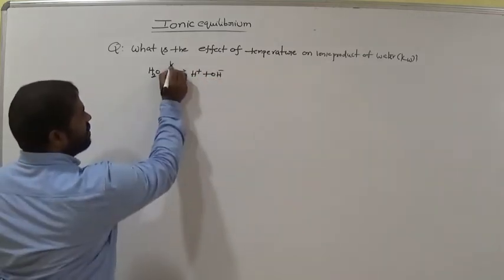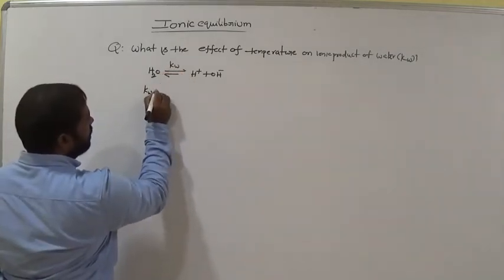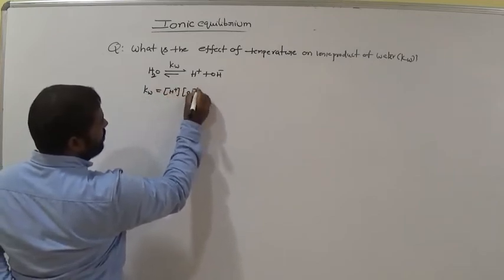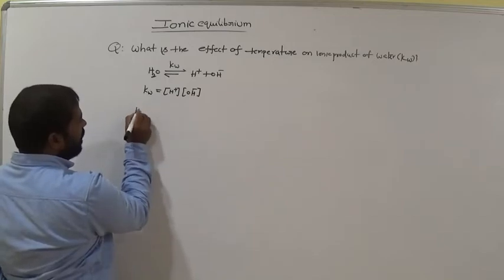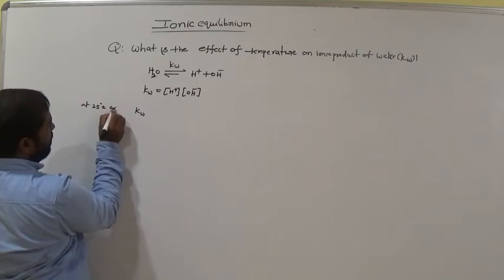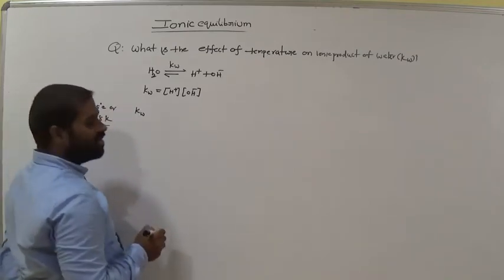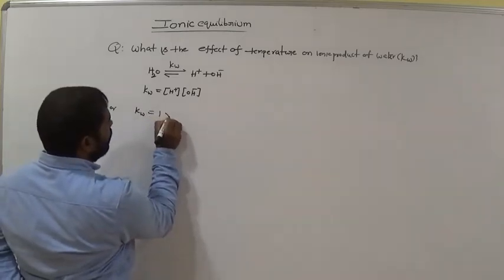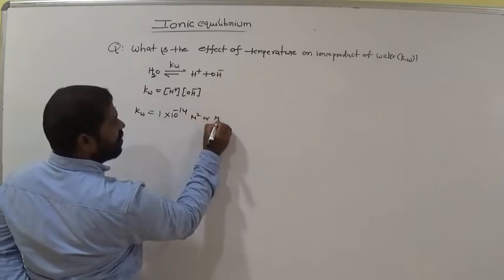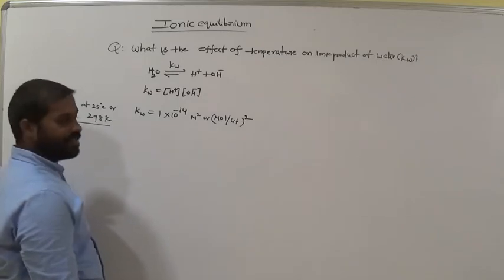This is Kw, the equilibrium constant, taken as Kw equals molar concentration of H plus times molar concentration of OH minus. What is the Kw value at 25 degrees Celsius or 298 Kelvin? Kw equals 1 into 10 power minus 14 M square, or mole per liter whole square, am I right?